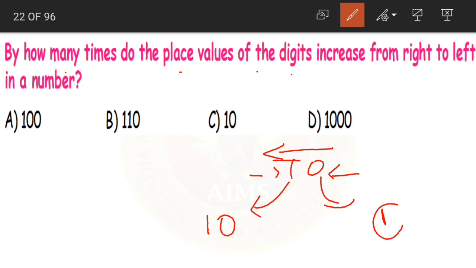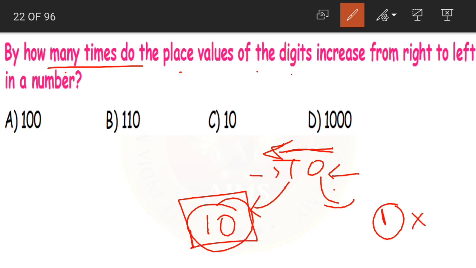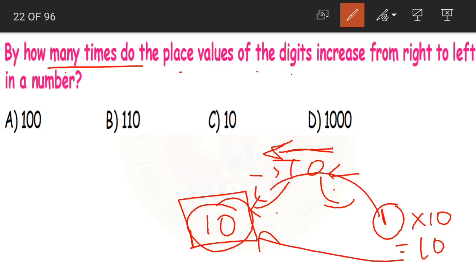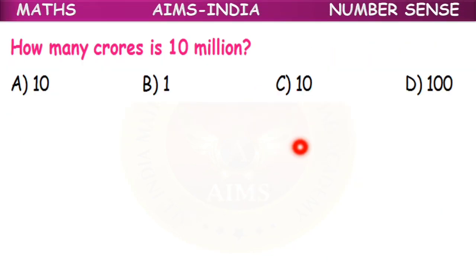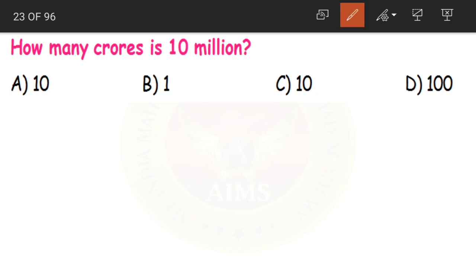Now here we had 1, but as the digit moves to the left, its place value will be 10. By how many times did it increase? By 10 times. See, 1 into 10 is equal to 10. Yes, so by 10 times the place value increases when a digit moves from right to left. So option C is our correct answer. Next question, how many crores is 10 million?